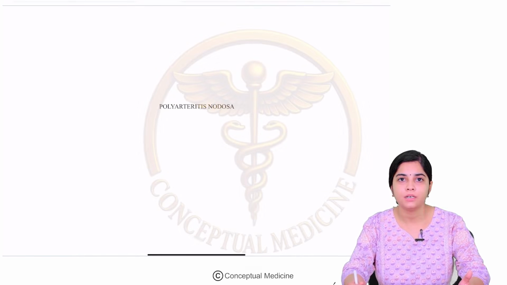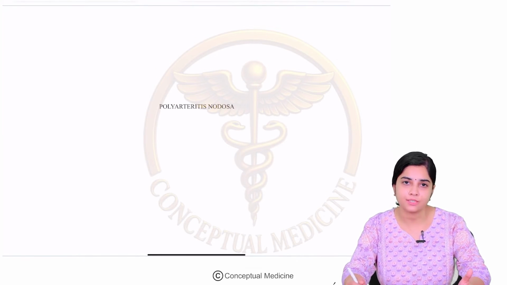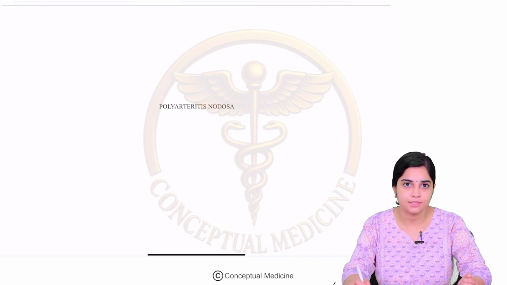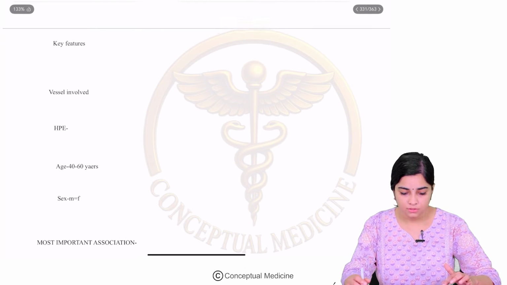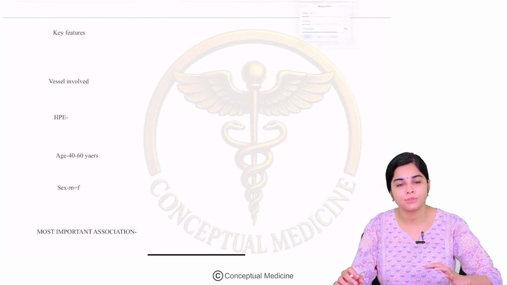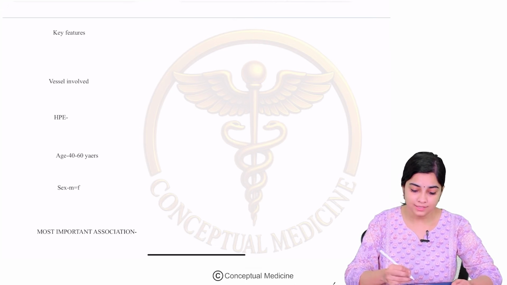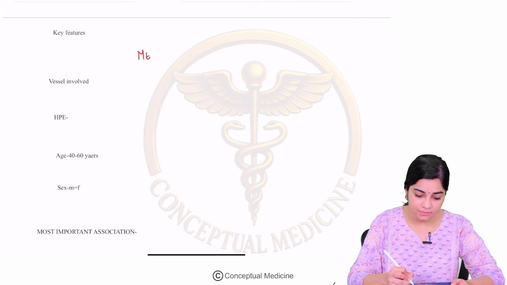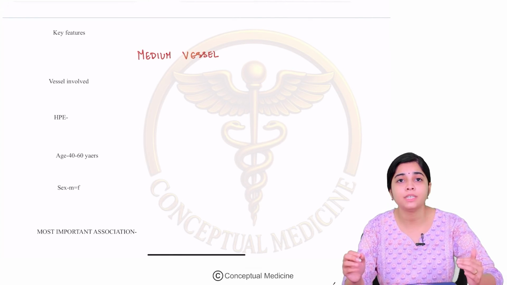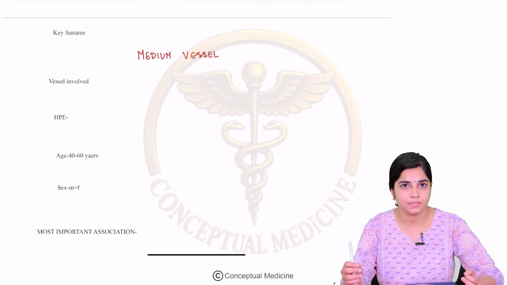Hello everyone. In continuation with the series of lectures in vasculitis, today we will discuss medium vessel vasculitis, which is polyarteritis nodosa. So let's begin. First we will be looking at the key features of polyarteritis nodosa one by one. Polyarteritis nodosa is a medium vessel vasculitis. It involves predominantly the medium vessels, and to a certain extent it can involve the small vessels as well.